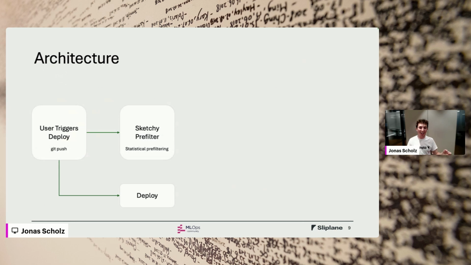We then have a sketchy pre-filter, which is really just statistical pre-filtering and determining if there's already something that suggests that there might be abuse. So there are really simple signals, like did they pay their invoices? Because there would never be some scammer that paid hundreds of dollars per month over a year.